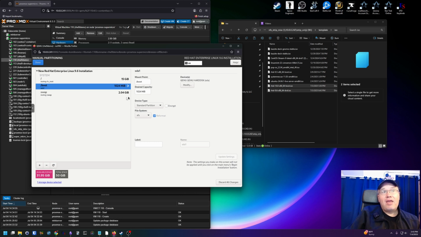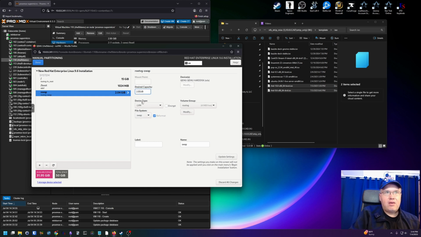Root does have to be a standard partition, not an LVM like it was with the root file system. Looks good there. Swap, it's LVM, but it's a special file system called swap. We're going to just choose 2 gig, if it'll let me make that change. And you can even rename your swap here. We can do LV swap if you would like.